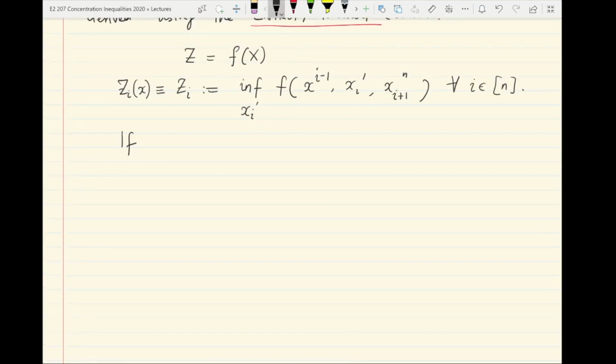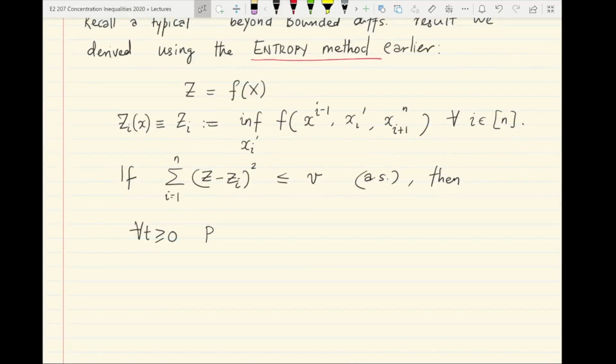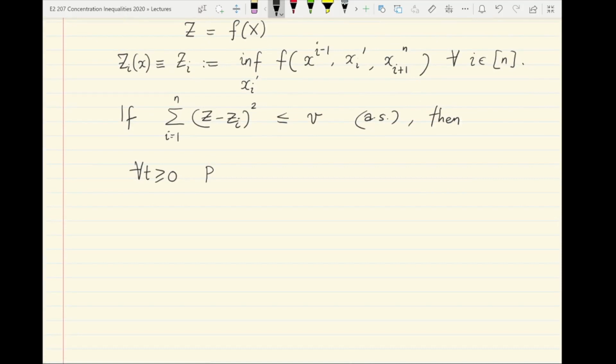And if we have that the summation of i equal to 1 to n of the difference between Z and Zi squared is bounded above by an absolute constant v, say almost surely, then the entropy method helped us establish an upper tail inequality, saying that for all t positive, the probability under the natural measure of x1 through xn of Z exceeding its own expectation plus t is at most e raised to minus t squared by 2v.